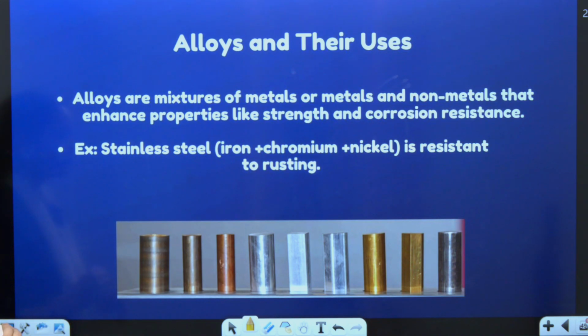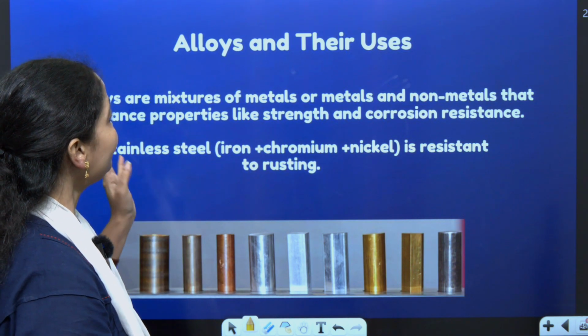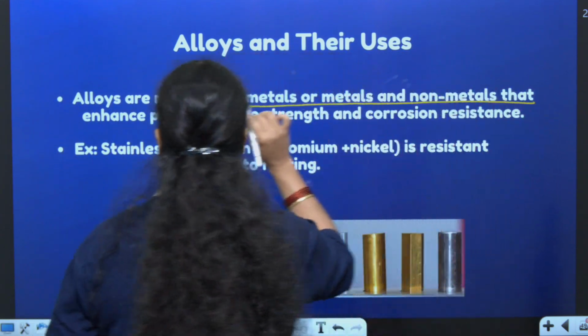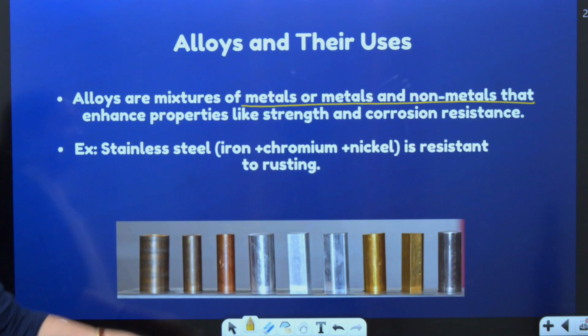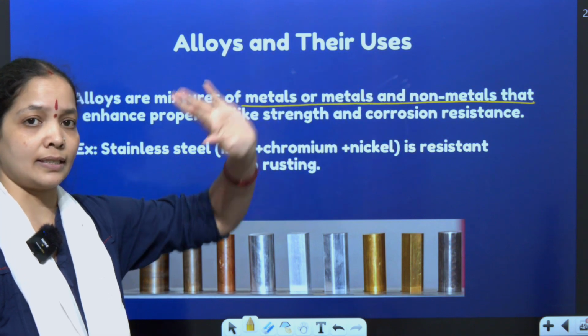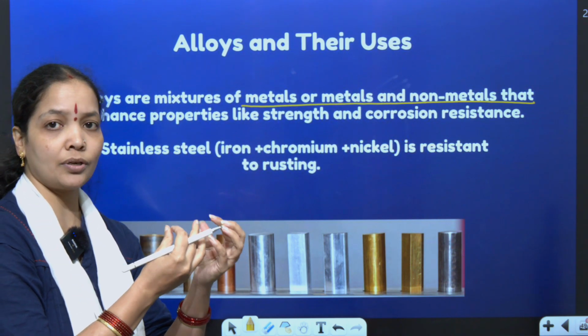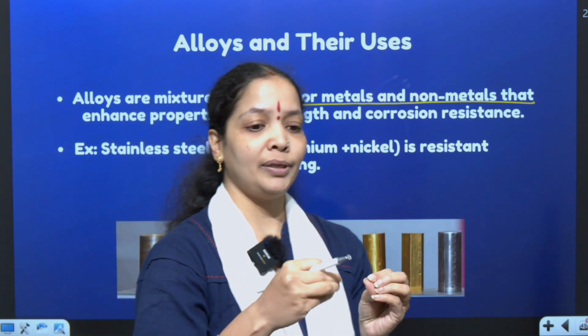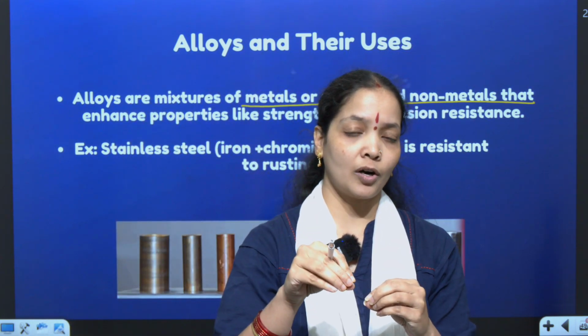What are alloys? Alloys are basically mixtures of metals and non-metals that enhance properties like strength and corrosion resistance. Like I am taking some amount of iron, aluminium, nickel and cobalt.